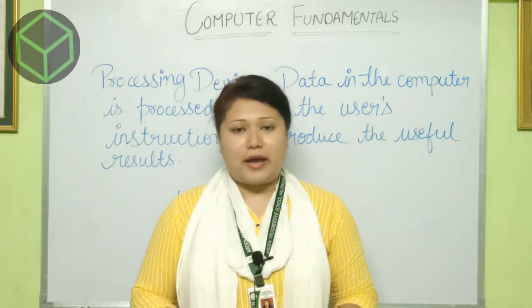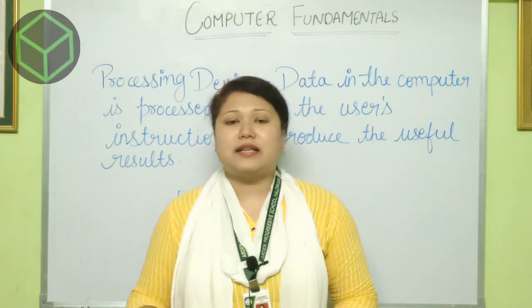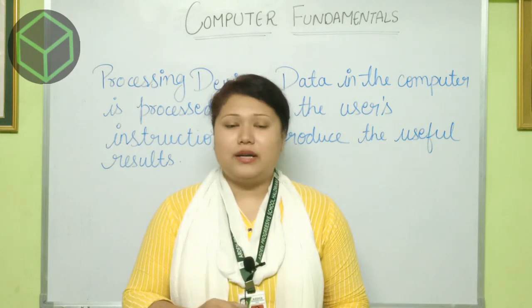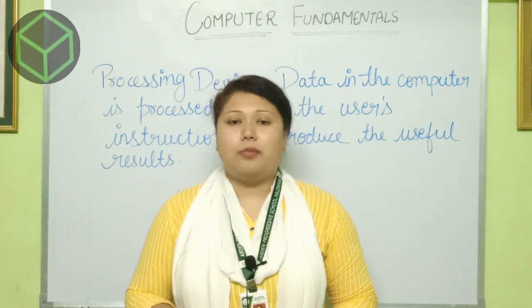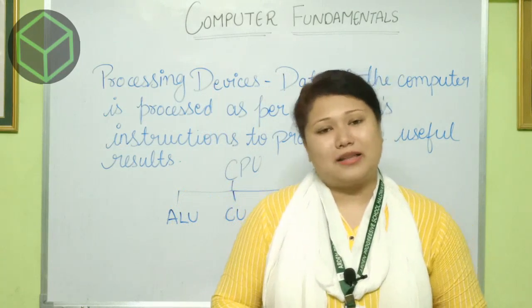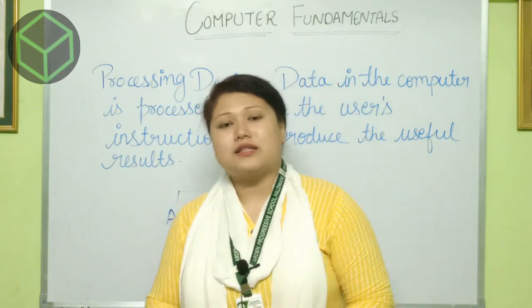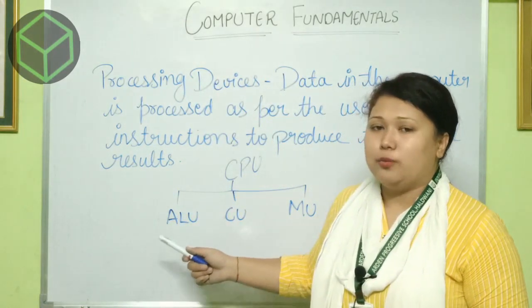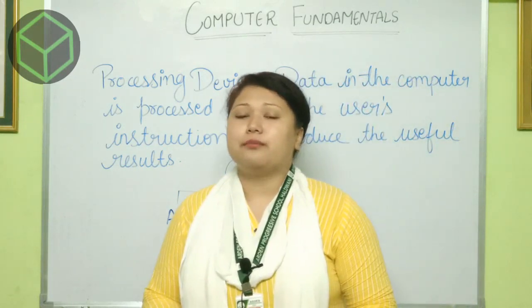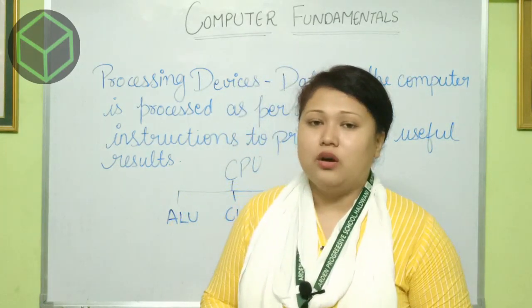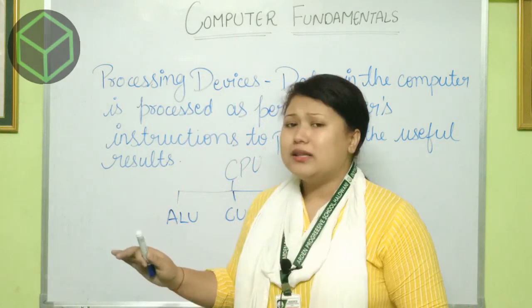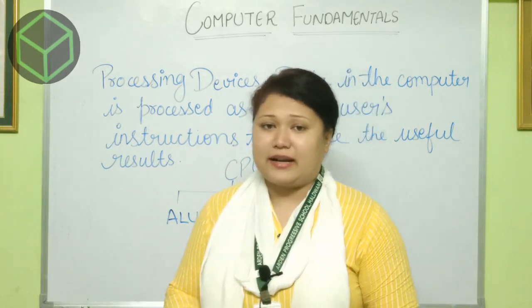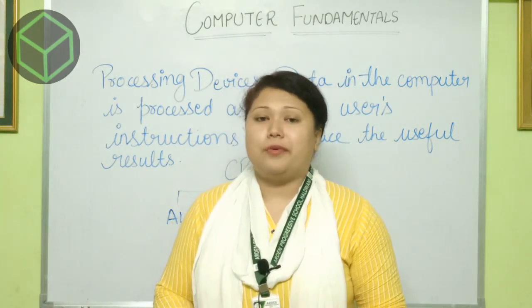After coming to MU, CU will again decide where this problem has to be solved. If it belongs to mathematical and logical, then of course it will be solved at the ALU portion. So this is the important part of the CPU, where all the things are disciplinedly categorized to complete or solve your problems.